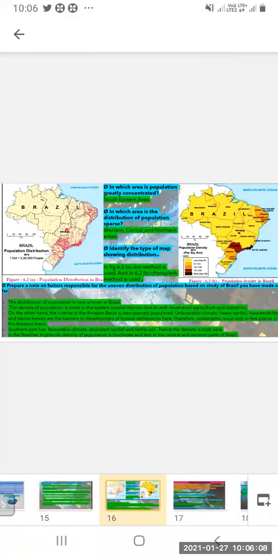Now you can see the figure, population distribution of Brazil. So here towards the left it is the dot method.